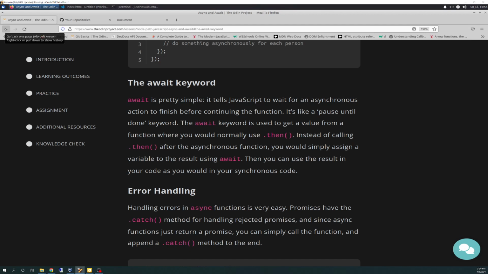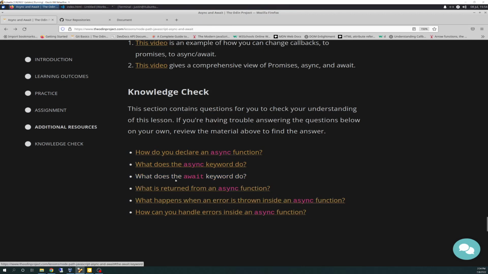You can use await on that, and it's key to usually put that into a variable so you can use it elsewhere if necessary. I'll show you this in my code today. It makes it a little easier.